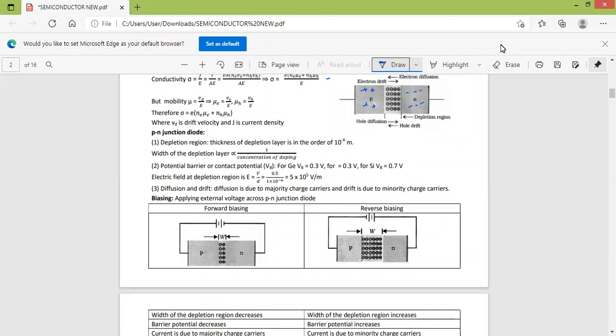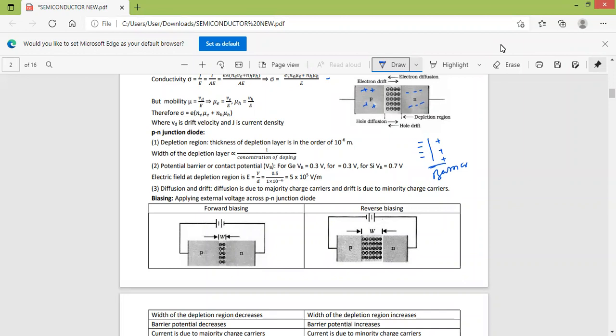In the depletion region, negative immobile ions on one side and positive immobile ions on the other side give rise to a potential. That potential is called the barrier potential. The majority charge carriers undergo diffusion. Diffusion means they move from one region to another. That is, holes diffuse from the p side to the n side, and electrons diffuse from the n side to the p side. They always diffuse from their majority side to the minority side.